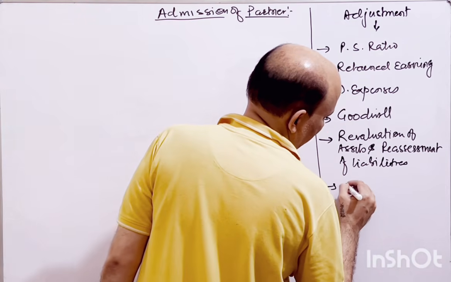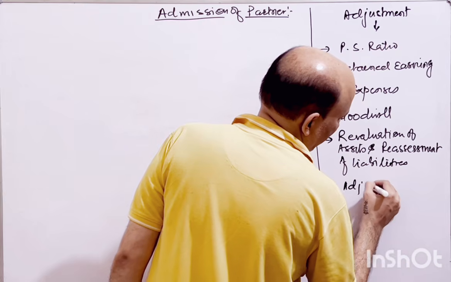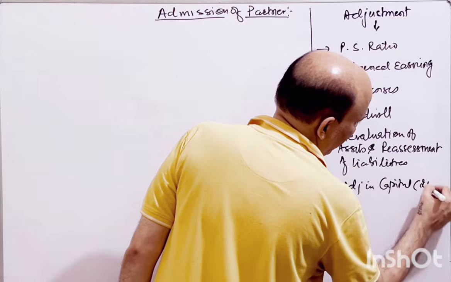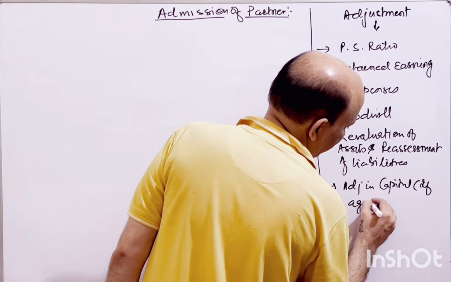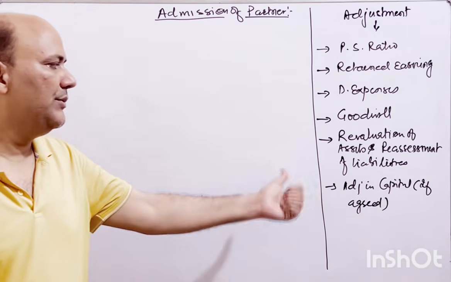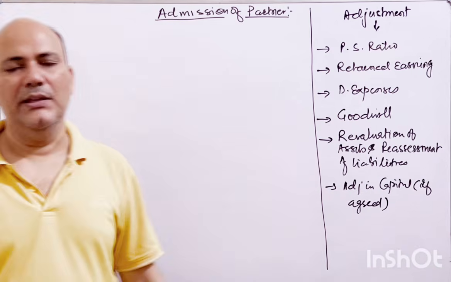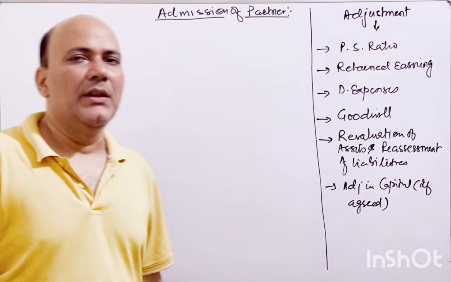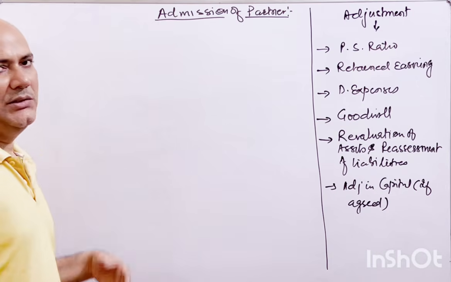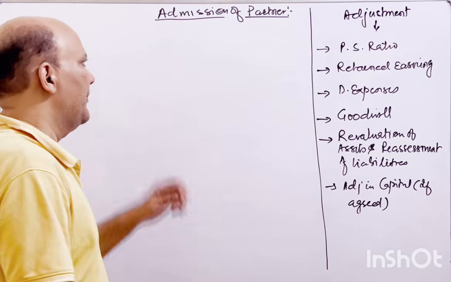And then obviously there is adjustment in capital, if agreed amongst the partners. You have to again adjust the capital of the partners who are already partners in the partnership firm, that is, old partners or existing partners.